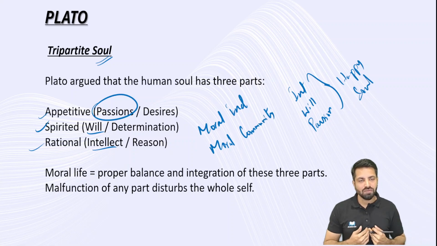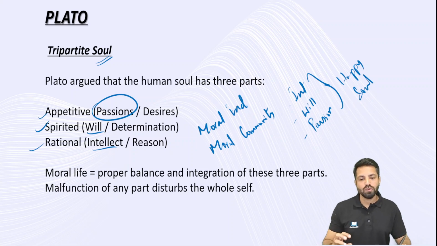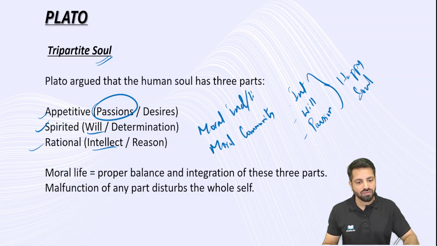At the personal level, if I want to be happy, then there should be a balance of these three things. Now, if I have to have a moral choice, a moral life, for a happy life, I have to have a balance of three things. What are these three things? We are going to talk about it.